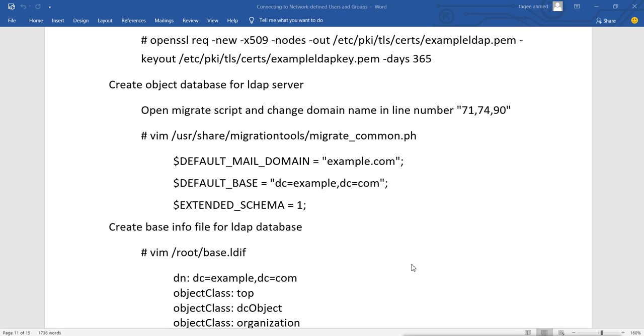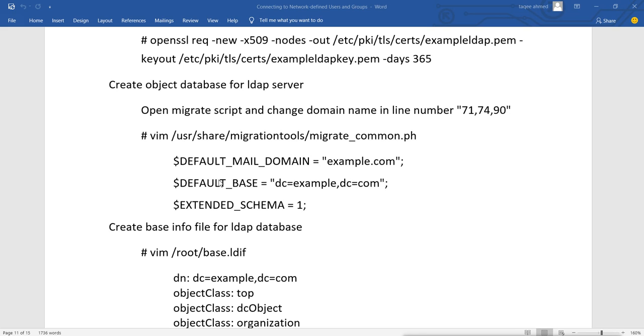Now before using the script, we have to change some configuration in the script file, under migrate_common.ph. In this file we have to change some information, like we have to use our domain name here. So we have to change lines 71, 74 and line number 90. In those the default mail domain is defined, and here you will mention your domain name. It has a different default name, so we have to change it to our own domain name. So when we use the script to migrate the database, it will use this domain name.